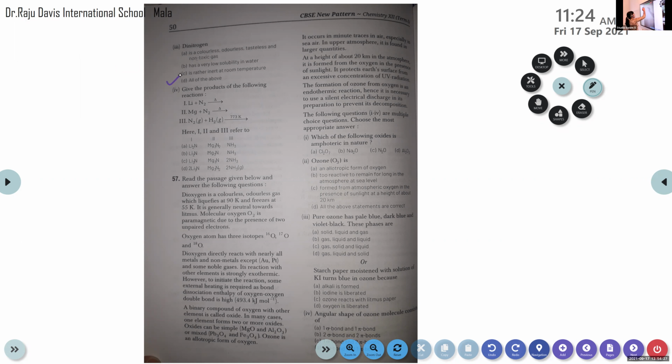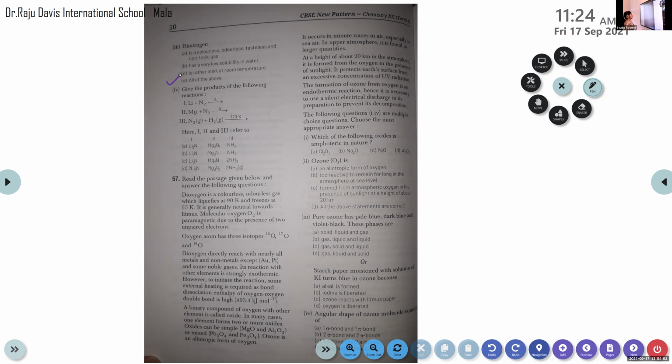Option D. All these properties belong to dinitrogen: colorless, odorless, tasteless, non-toxic gas, very low solubility in water, and rather inert at room temperature due to its nitrogen-nitrogen triple bond. So option D is the correct answer.